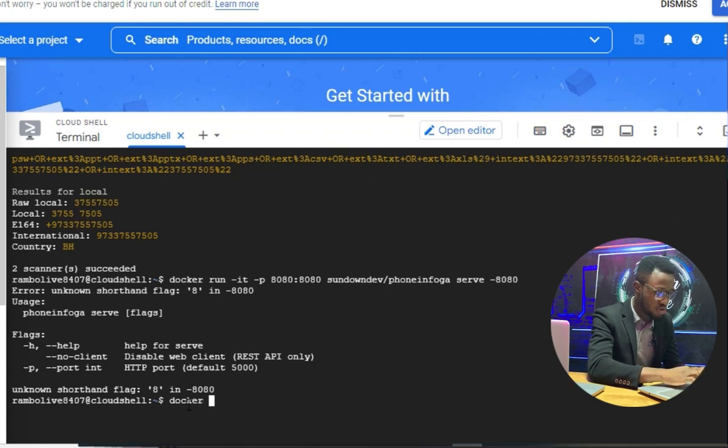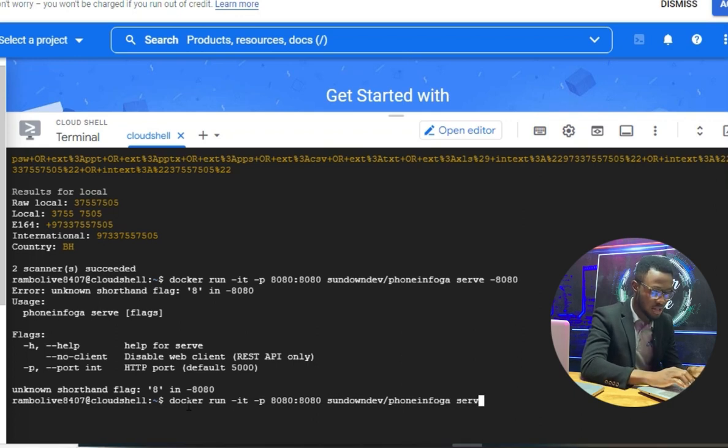So Docker, you do run, then -it space -p, right? Define the port, and we are using port 8080. Then we call on the tool we are using, sundowndev/phoneinfoga. Then you do save. Then you do -p. So this is what we omitted here, we didn't bring the p. Then you do your space, then your port 8080, right? So let's run this and see.